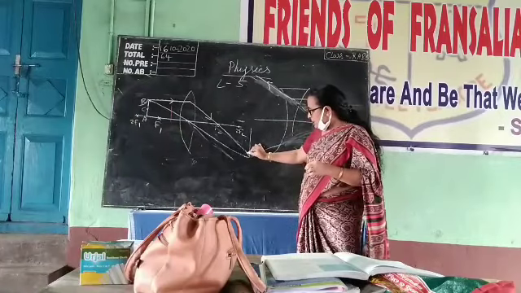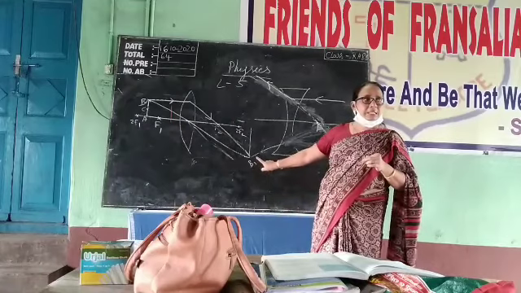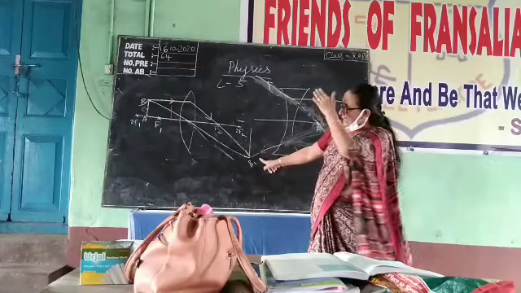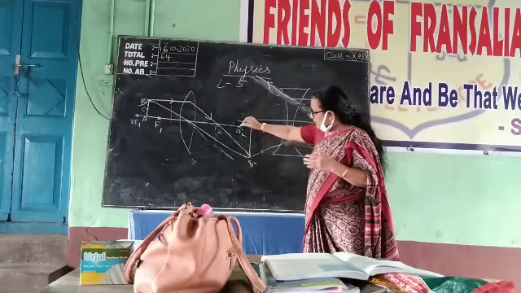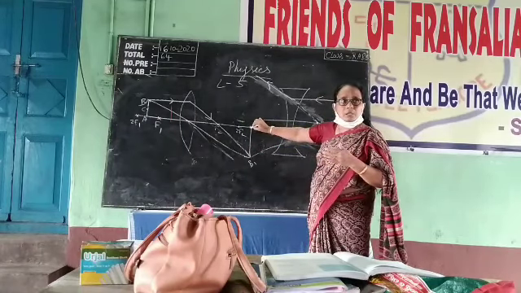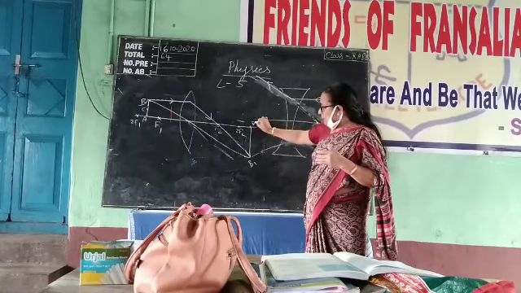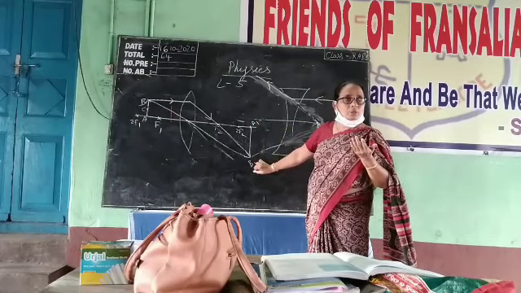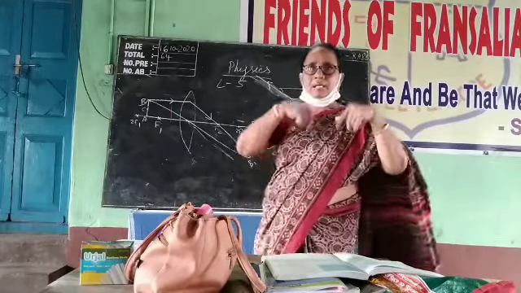Now both the lines are meeting at this point. We can mark this point as B1 or B dash, which is the image of B. Since AB is perpendicular to the principal axis, we can draw a perpendicular line from here to the principal axis. It will meet at one point. This point is the image of A. So A1B1 is the image of AB.